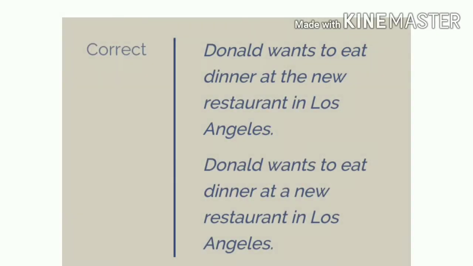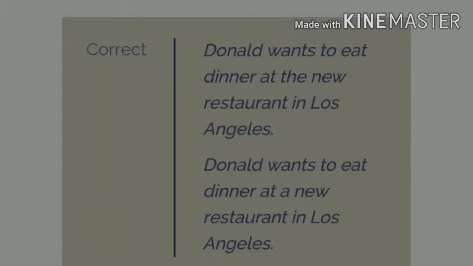Here you can see two sentences and both are correct, but how do we understand them? First: Donald wants to eat dinner at the new restaurant in Los Angeles. Second: Donald wants to eat dinner at a new restaurant in Los Angeles.